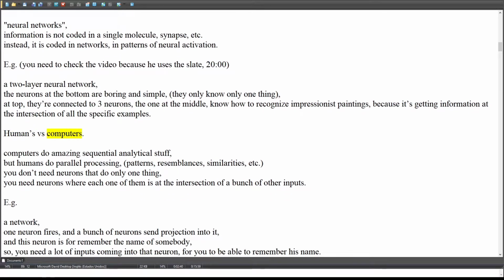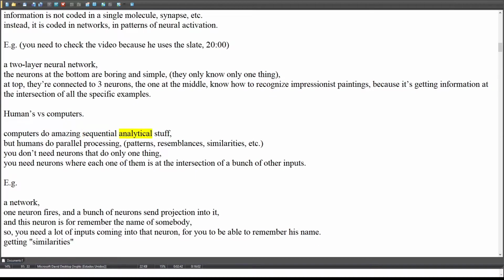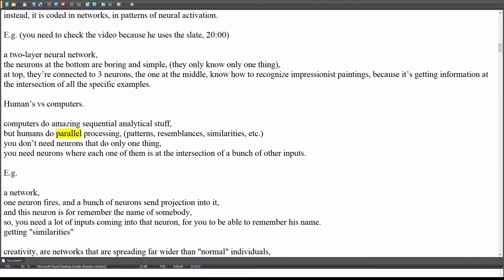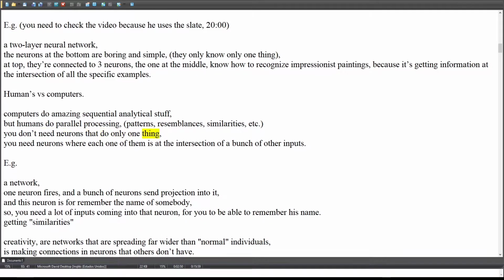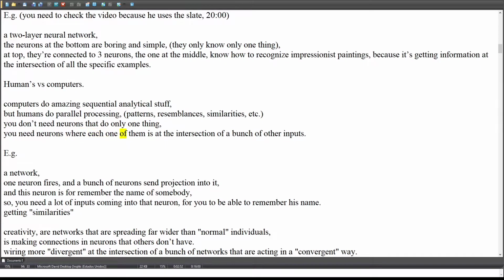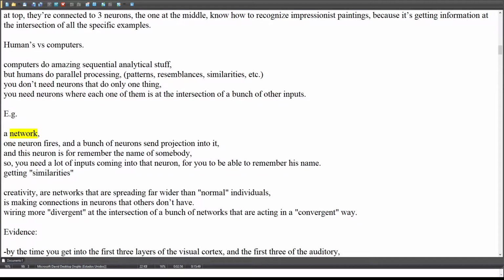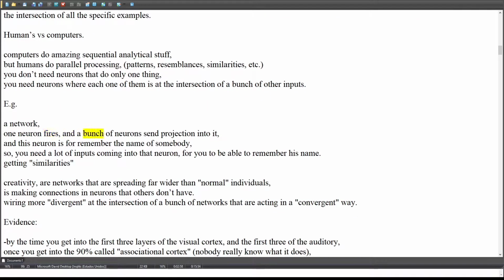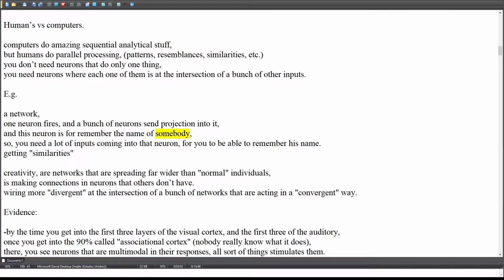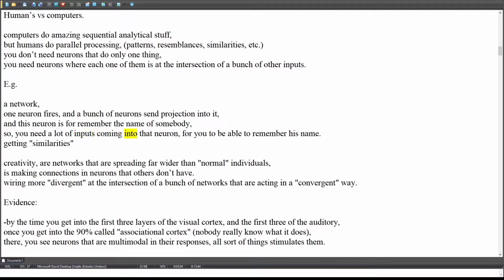Humans versus computers: computers do amazing sequential analytical stuff, but humans do parallel processing, patterns, resemblances, similarities, etc. You don't need neurons that do only one thing. You need neurons where each one is at the intersection of a bunch of other inputs. For example, in a network, one neuron fires and a bunch of neurons send projections into it. And this neuron is for remembering the name of somebody. So you need a lot of inputs coming into that neuron for you to be able to remember his name.